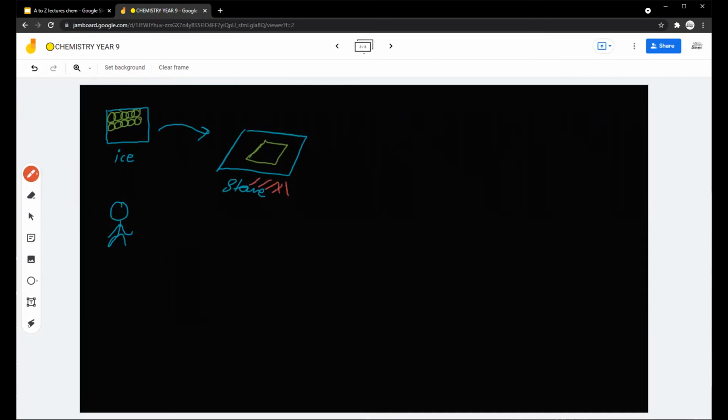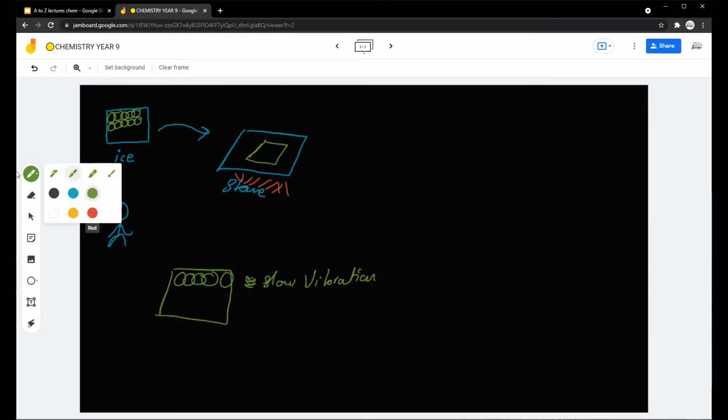Do you agree that, first of all, the ice particles inside the ice, let me draw them here. So here's your ice cube. The particles are like this. Firstly, the particles were moving back and forth, back and forth. This is a slow vibration. But what happened once he provided the heat?